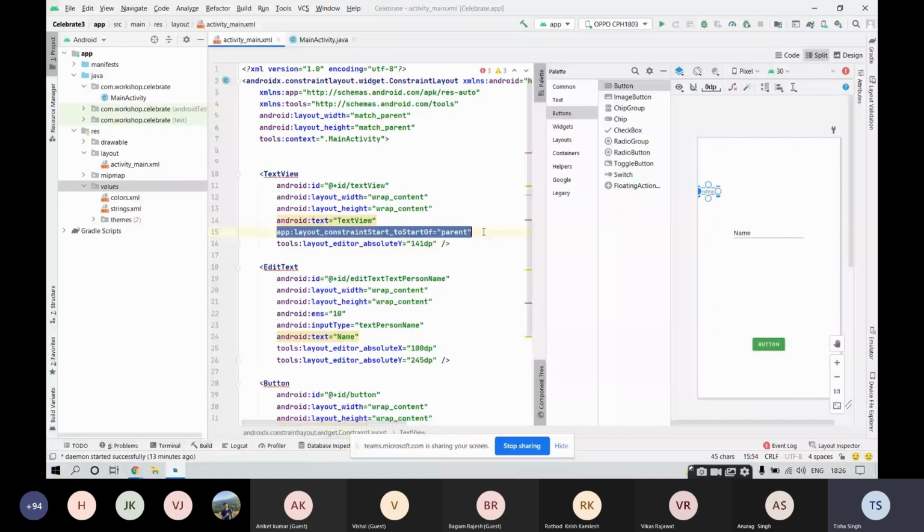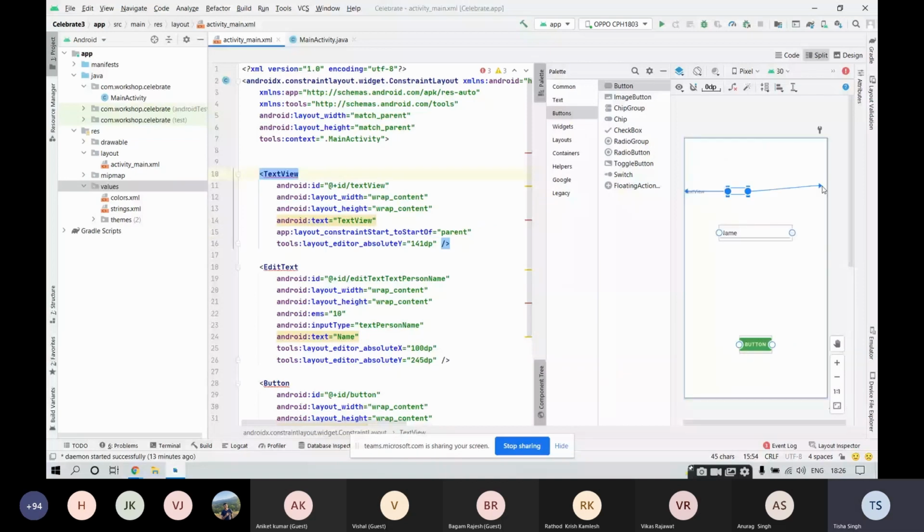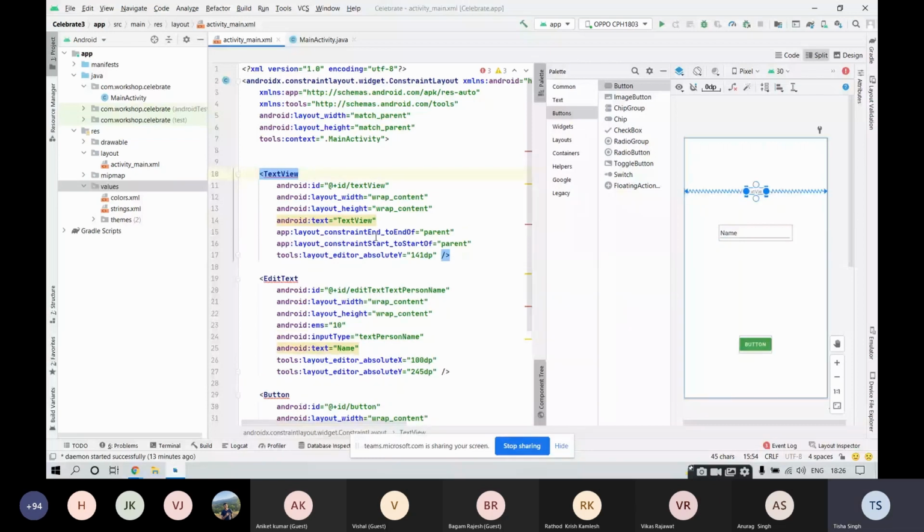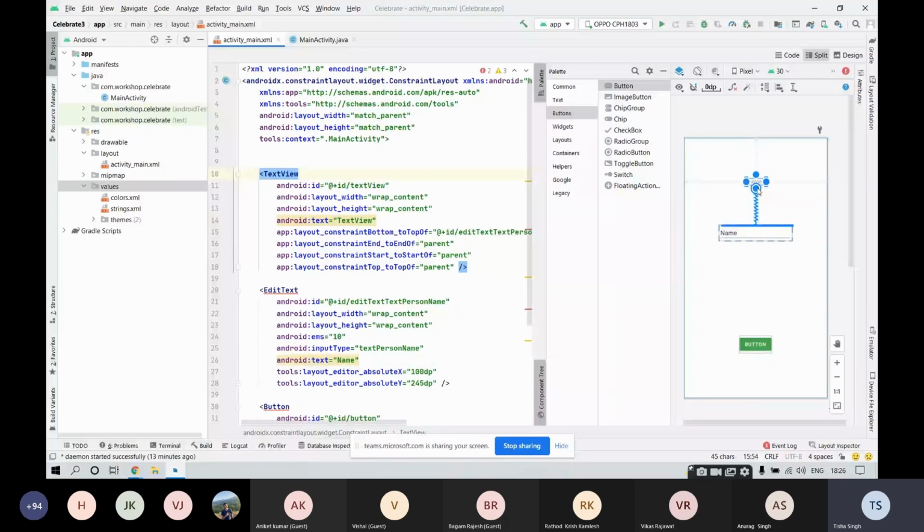Constrain the end of the text view with the end of the parent. You can see the code here: constrain end to the end of parent. Constrain the top to the top of parent. You would be able to see constrain top to the top of parent. Then comes the bottom. Constrain the bottom portion of your text view with the top portion of the edit text, right? Repeating this again, you need to constrain the bottom portion of the text view with the top of your edit text. This is the constraint: constrain bottom to the top of your edit text. Fine. So this is being constrained. You can see that the moment we have constrained it, the error has gone from the text view, right?